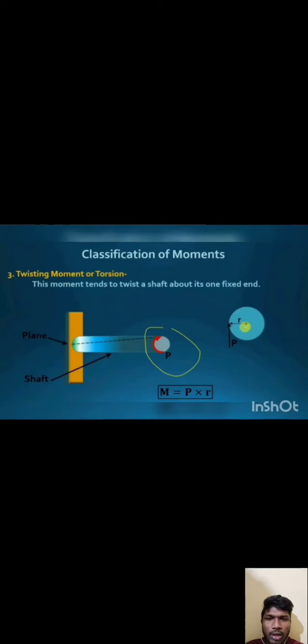When a rod is bending towards the ground, that gives the bending moment. Twisting moment: this moment tends to twist a body about its own axis in a plane. When a body is at rest and it is twisted, M is equal to P into r. Here r is the reference.